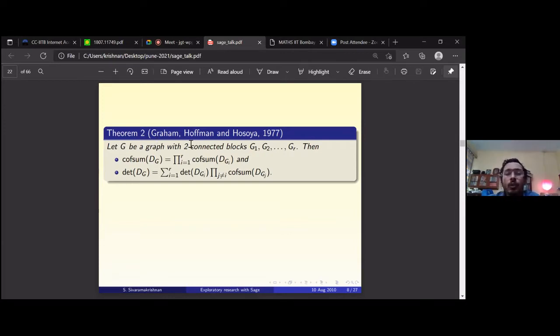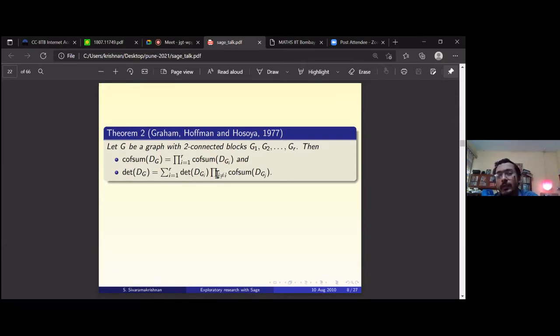Then the sum of the cofactors in DG is actually equal to the product of the sums of the cofactors in each of the DGI. And then the determinant of DG gives you a sum over the blocks. But I'll tell you another, easier way to look at the second thing, though that assumes that the sum of the cofactors is non-zero. So you divide the second term.